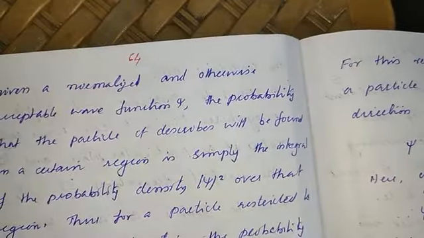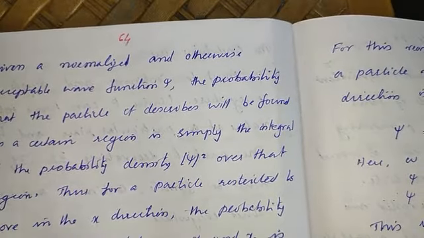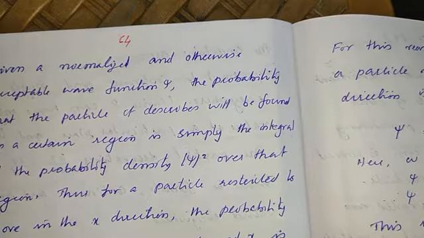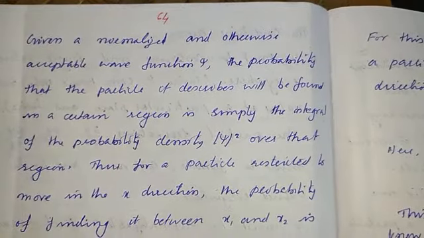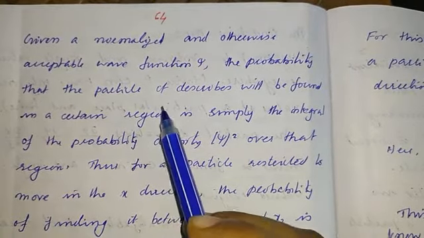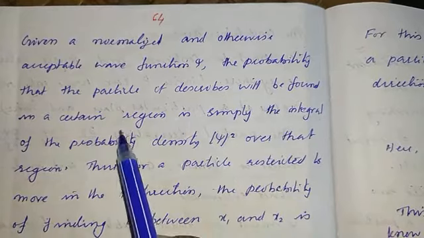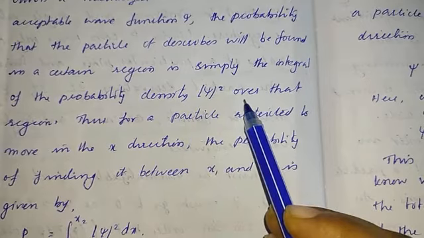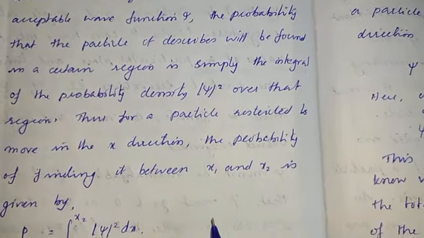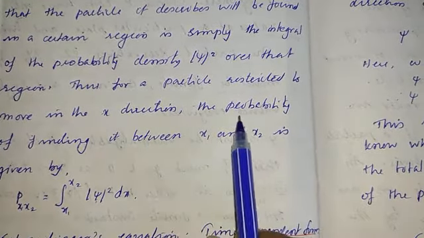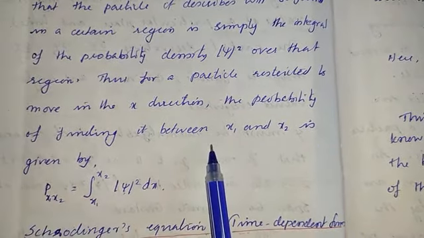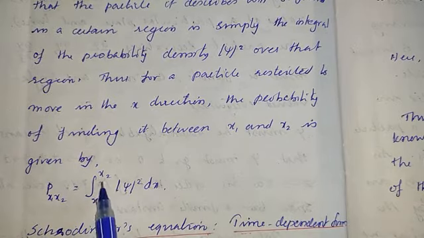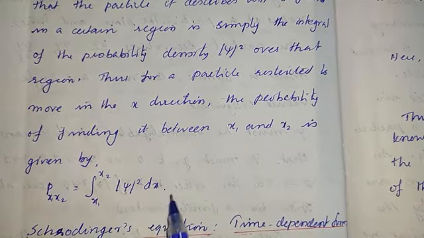Now, given a normalized and otherwise acceptable wave function psi, the probability that the particle it describes will be found in a certain region is simply the integral of the probability density psi square over that region. Thus, for a particle restricted to move in the x direction, the probability of finding it between x1 and x2 is given by P(x1, x2) equal to the integral from x1 to x2 of psi square dx.